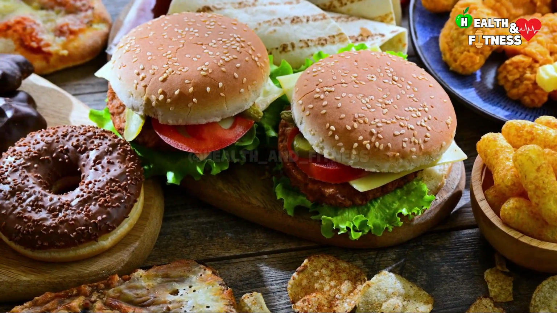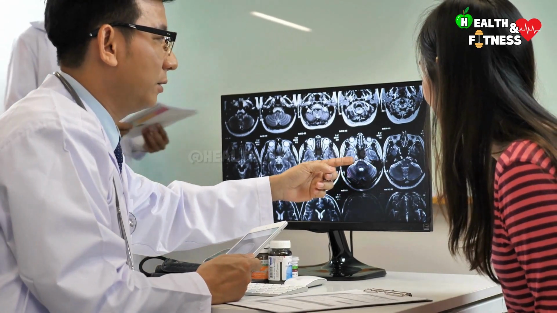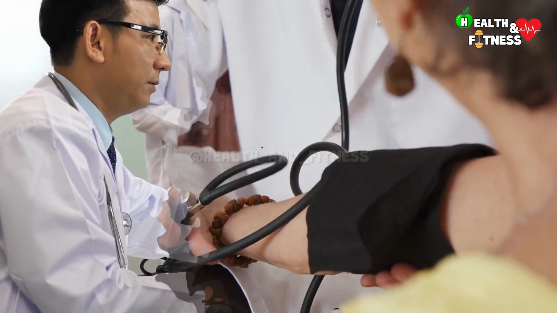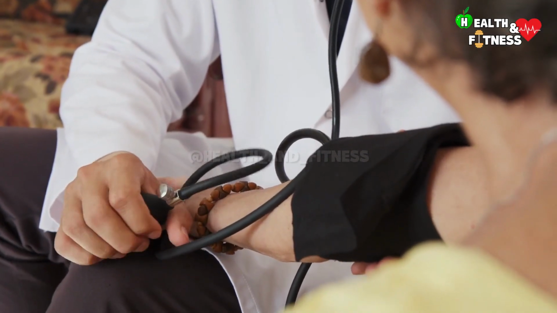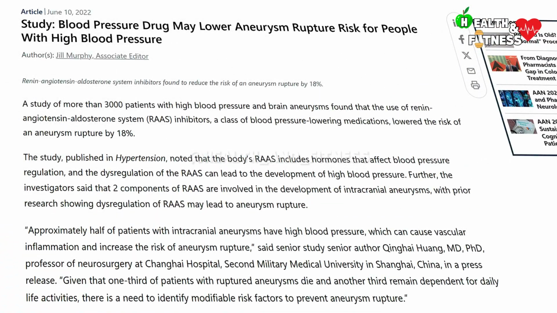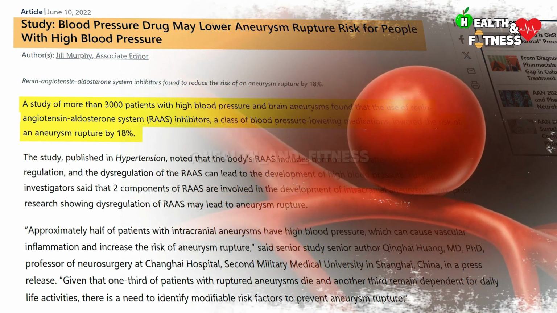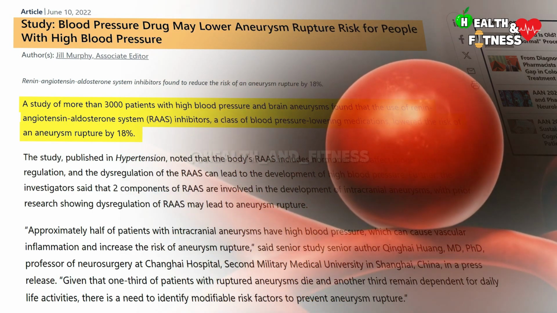cakes, and packaged biscuits. To reduce the risk of aneurysm formation, it is also important to monitor blood pressure, with particular attention to hypertension. A multi-center study of over 3,000 people with high blood pressure and cerebral aneurysms found that the use of antihypertensive drugs reduced the risk of aneurysm rupture by 18%.